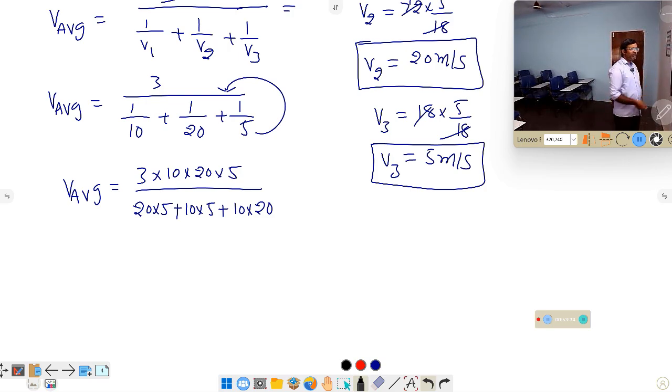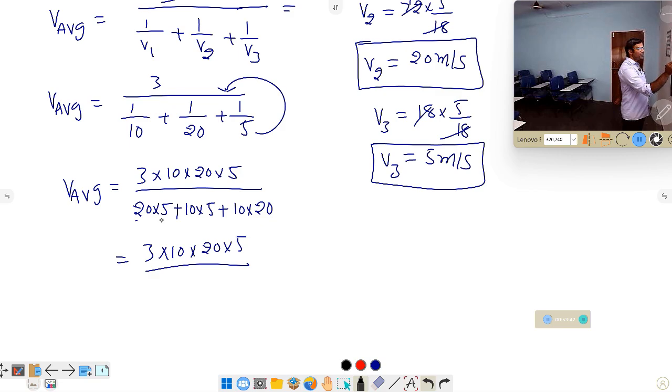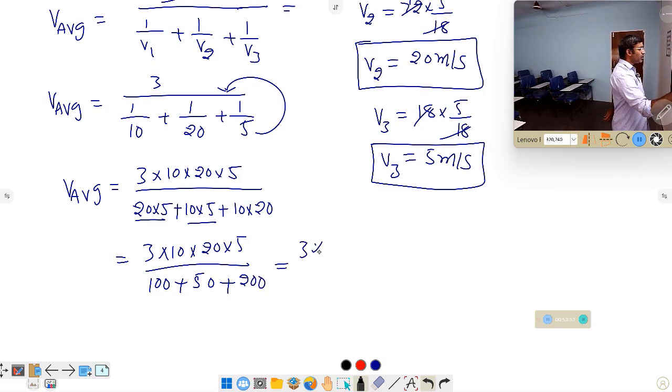Don't multiply this one, otherwise it takes a long time. So 3 into 10 into 20 into 5 by, now this is how much? Now calculate, that is 100 plus 50 plus 200. Don't multiply in the denominator. 3 into 10 into 20 into 5 by this total 150. This is 300, 350.